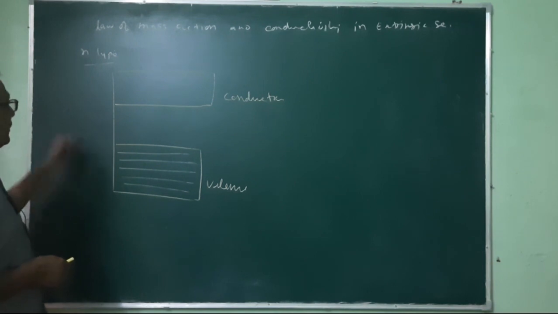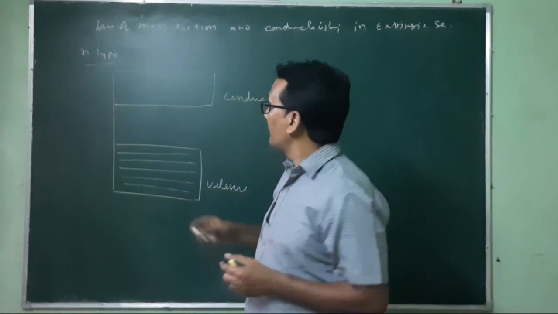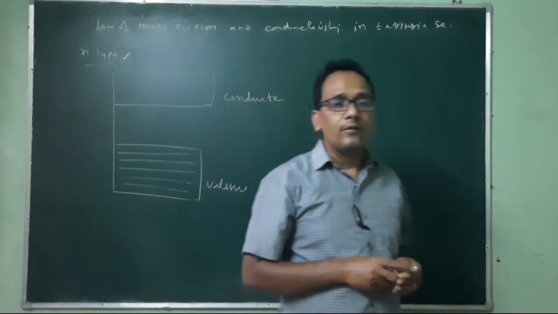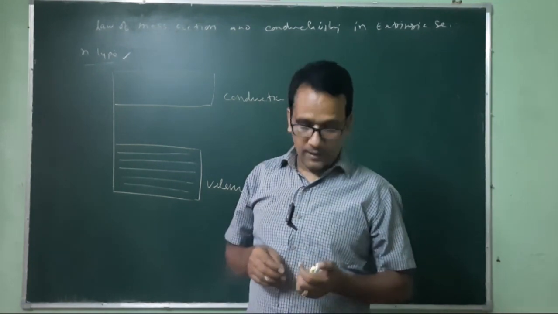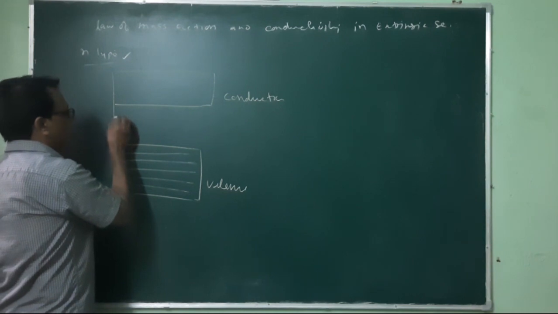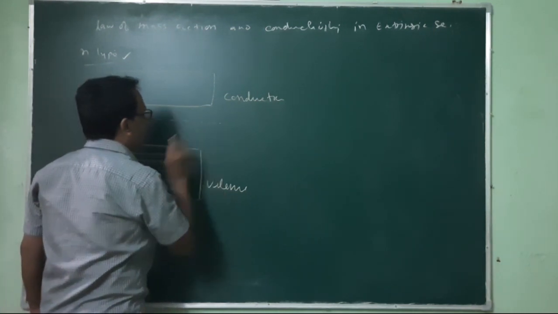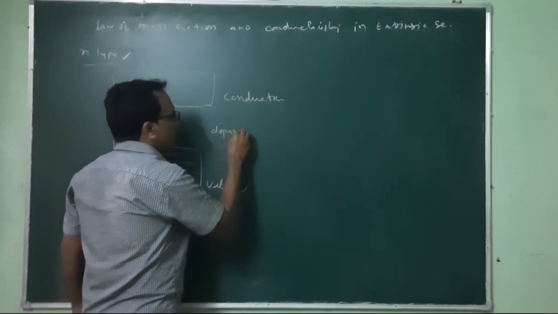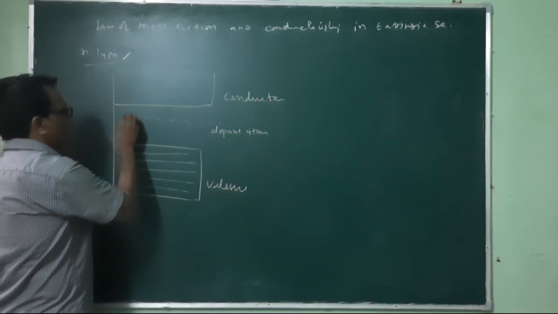So when we dope any foreign atom, let us talk about N-type semiconductor. When we dope some foreign atom like phosphorus or arsenic, pentavalent material, then these dopant atoms are accumulated here, or one separate energy level can be shown here for those dopant atoms, and these are phosphorus atoms.